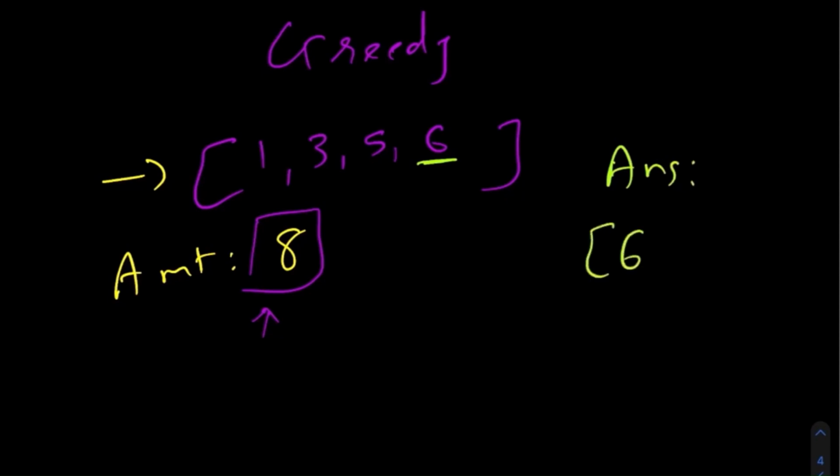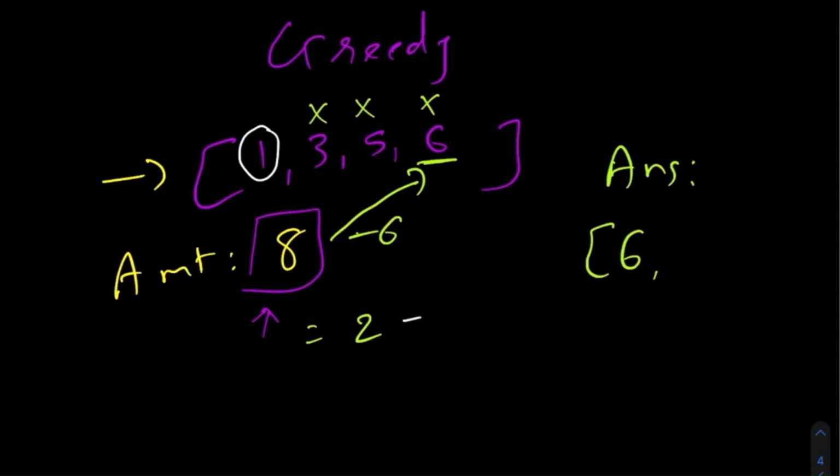So we use 6 over here. We subtract 6 from 8, and we get the remaining value of 2. Since the remaining value is 2, we cannot use these 3 coins anymore because they all are greater than 2, and if we were to subtract this coin from 2, our result would become negative. So we cannot use that, but we can still use the value 1.